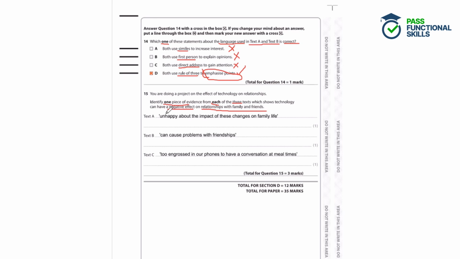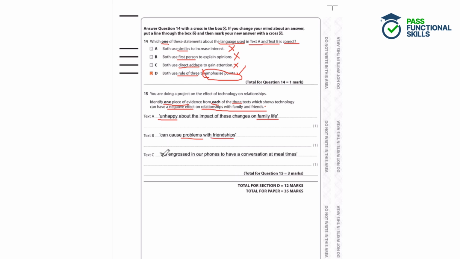So a quotation from text A is unhappy about the impact of these changes on family life. So here we've got a negative, unhappy, not positive at all, and we've got family life mentioned there. So that is a negative effect on relationships with family and friends. Text B can cause problems with friendships. Problems, another negative, and we're talking about friends here, friendships.